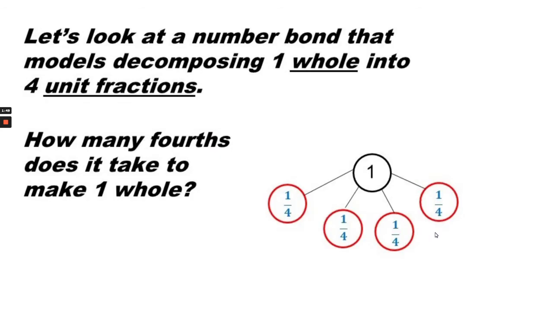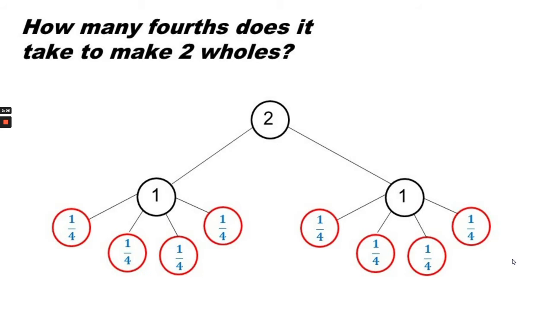Let's look at a number bond that models decomposing one whole into 4 unit fractions. How many fourths does it take to make one whole? 1, 2, 3, 4. It takes 4 fourths. How many fourths does it take to make 2 wholes? 1, 2, 3, 4, 5, 6, 7, 8. It takes 8 fourths.